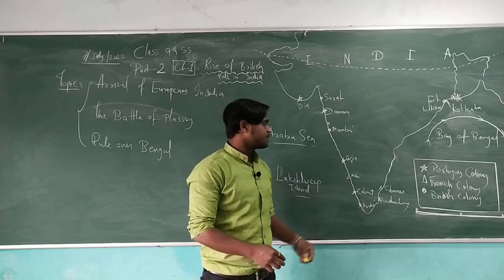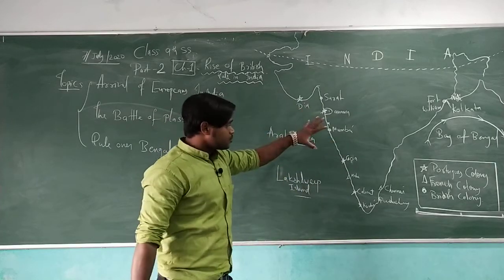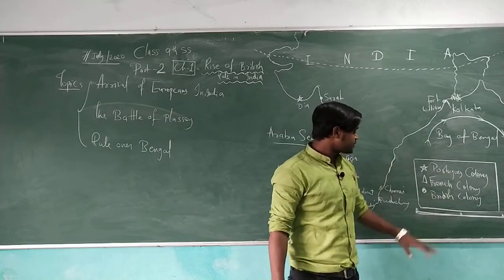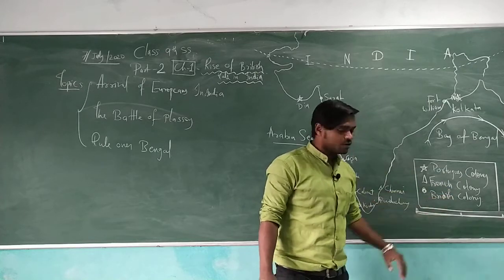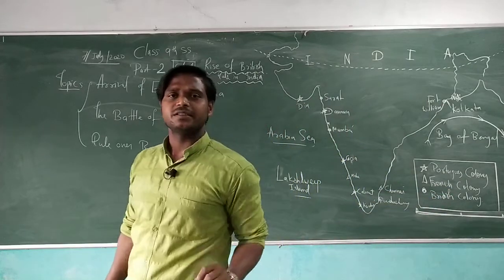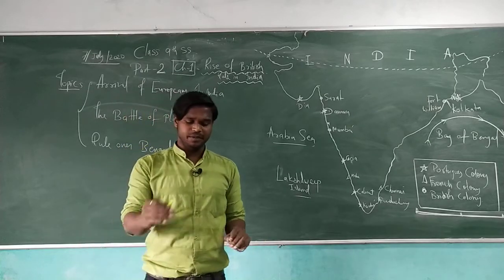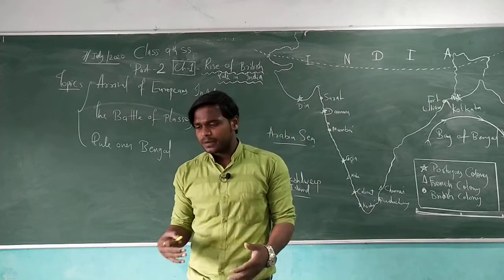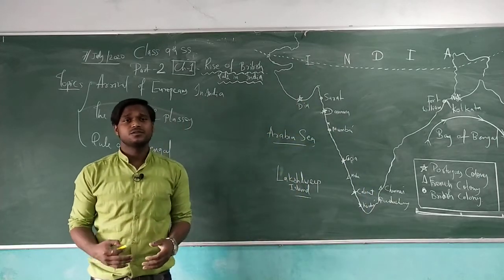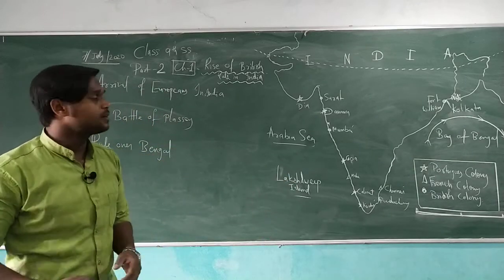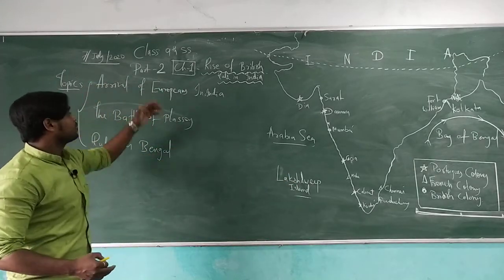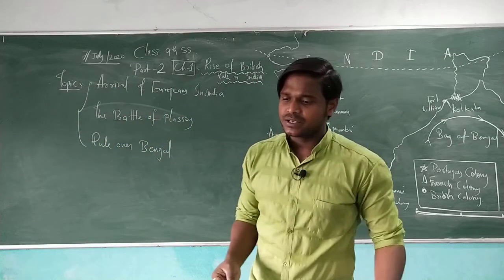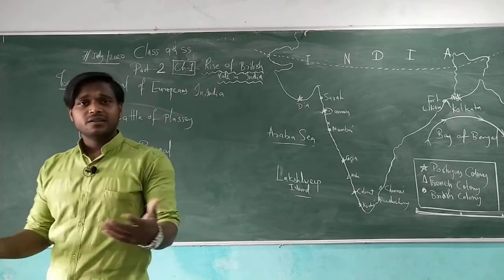But before that, you need to understand that the map shows exactly what is in your textbook. The stars show the Portuguese colony, French colony and British colony. Why was there a need to establish these kinds of colonies? The colonies would make their people come together, fight together, and become stable in India. So we will talk about the arrival of the Europeans in India. The Portuguese were the first to arrive in India, and after that they started their trade in India.